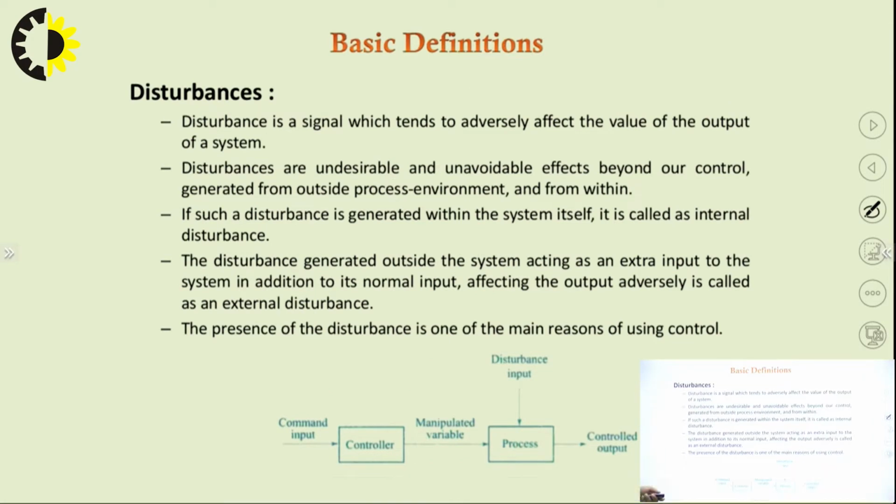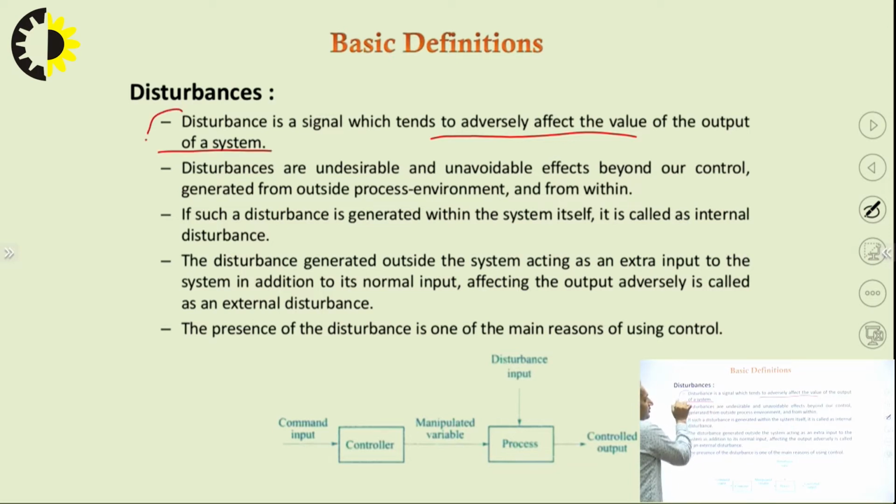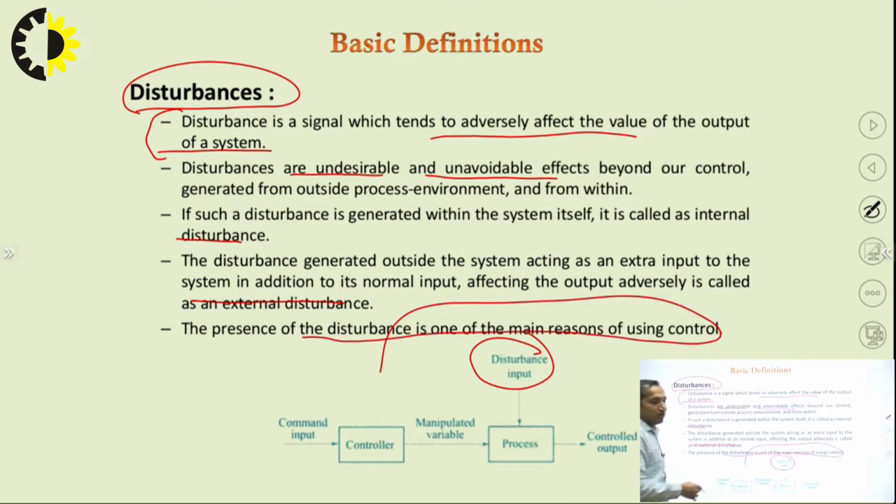Next are the disturbances. Disturbances are signals which tend to adversely affect the value of the output of a system. We have to be very wary of disturbances because they generally disturb the entire ecosystem of the plant. So disturbances have to be taken care of. They can be undesirable and unavoidable effects beyond our control. If such a disturbance is generated within the system, it is called an internal disturbance, and if it is generated outside the system, it is called an external disturbance. The presence of disturbance is one of the main reasons for using control, right?